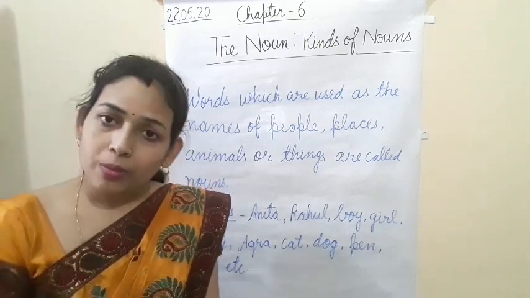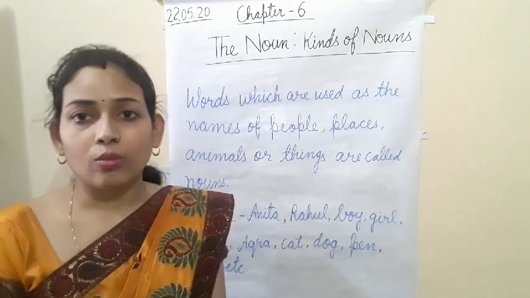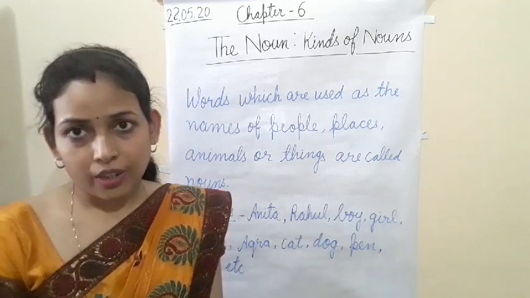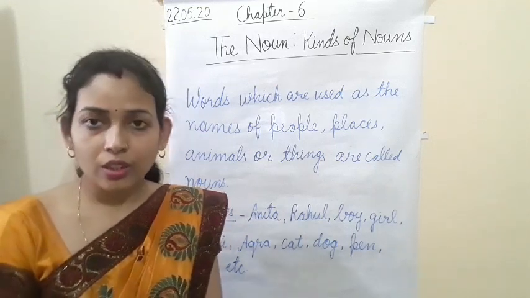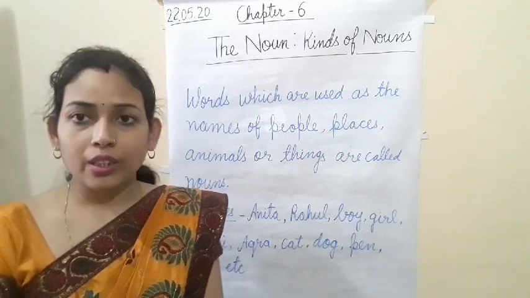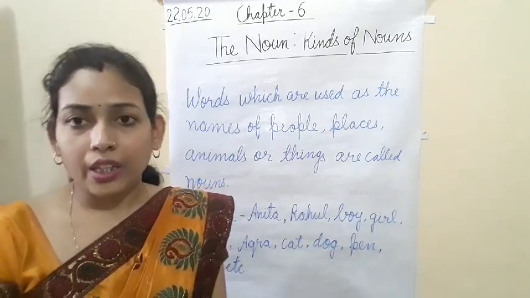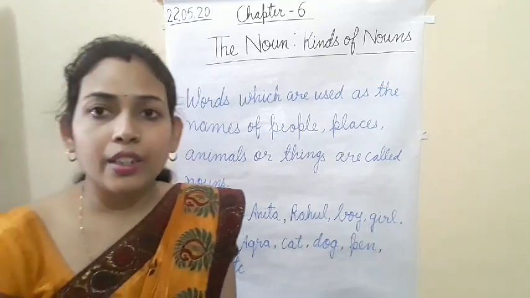Noun is the name of the person, animals or things. There are many definitions of noun you can write in the exam. No problem, it need not be only what I give; it should just be correct. Any definition with any example you can write in the exams. So I hope it is clear what is the noun.